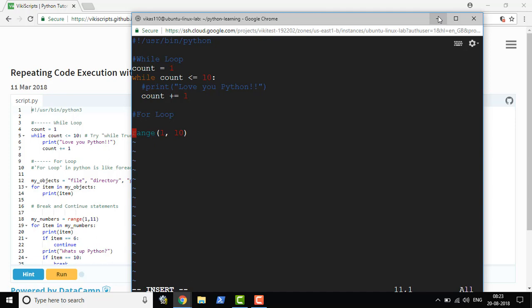So we could say for item in range, and this time I'm only going to print the item and let's see what happens.